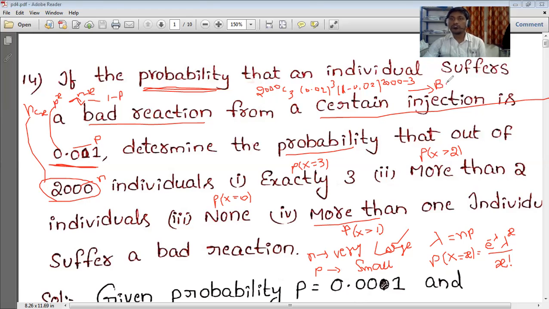So for that, here we are applying Poisson distribution. Generally, by seeing that n is very large and p is very small, we have to apply Poisson distribution. Suppose you don't know exactly what you need to apply, but you know the value of n and p, then obviously you can apply binomial also.